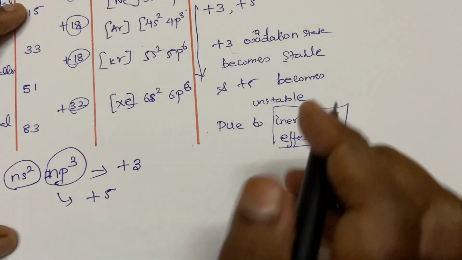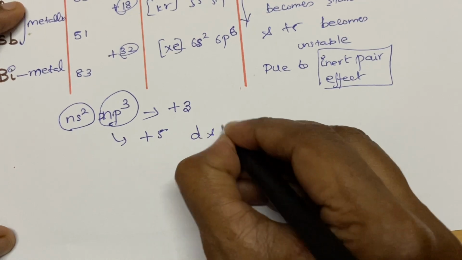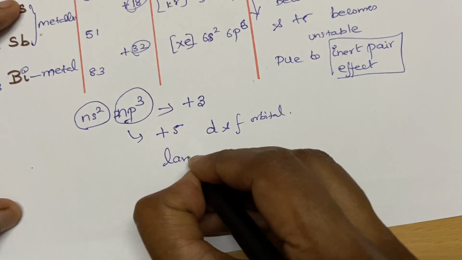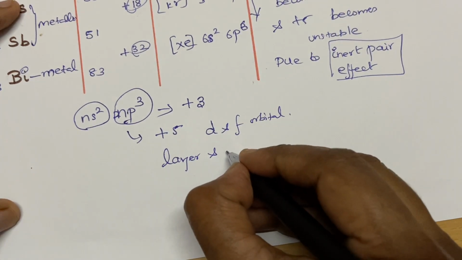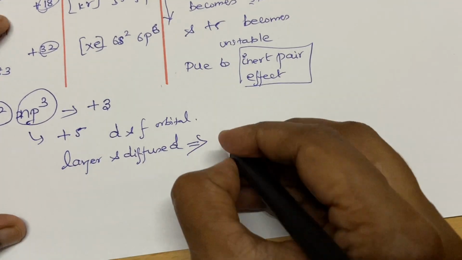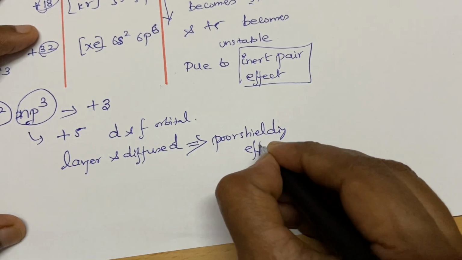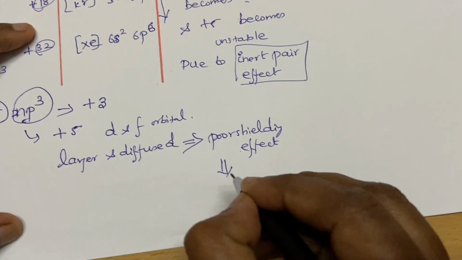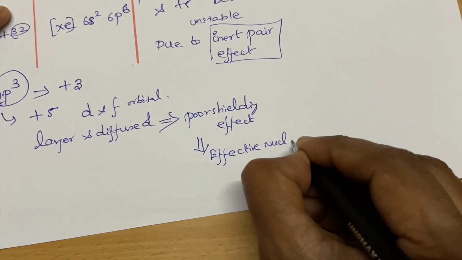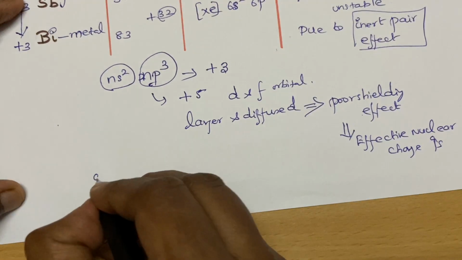What does inert pair effect mean? While moving down the group, what happens? We are getting d and f orbitals, right? The d and f orbitals are very much larger in size and irregular in shape. We used to call them diffused. So they give a poor shielding effect, and due to this, the effective nuclear charge increases. Okay, so this is your nucleus.